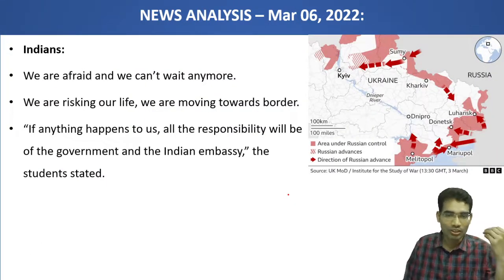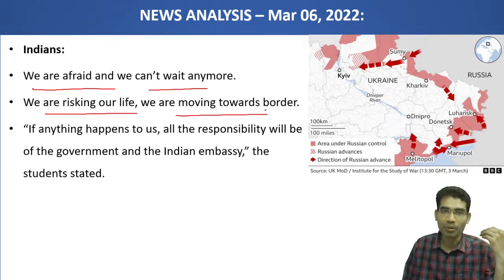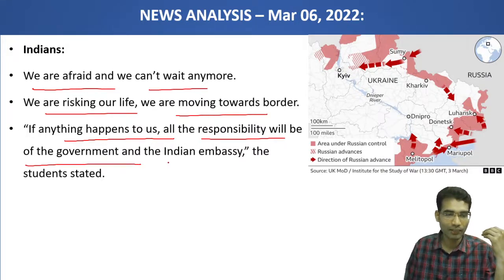The students said: we are afraid and we cannot wait anymore. We are risking our lives. We are moving towards the border. If anything happens to us, all the responsibility will be of the government and the Indian embassy.